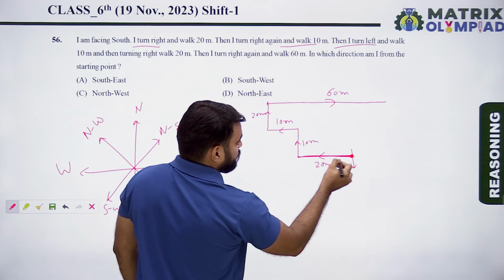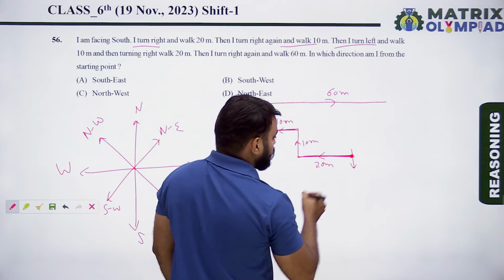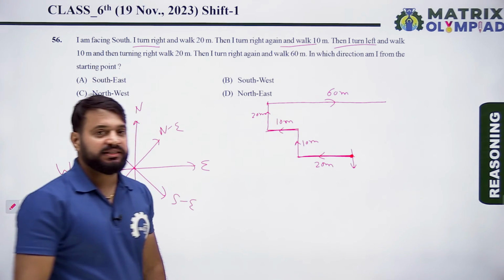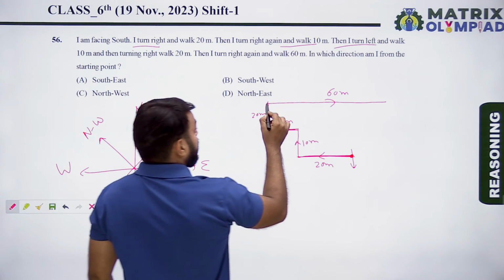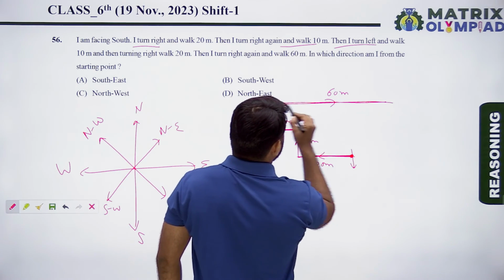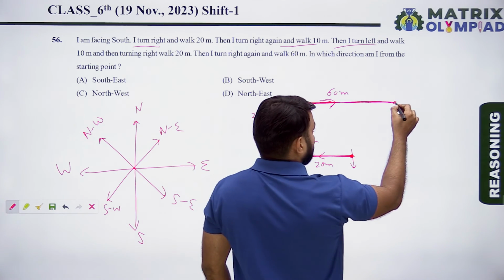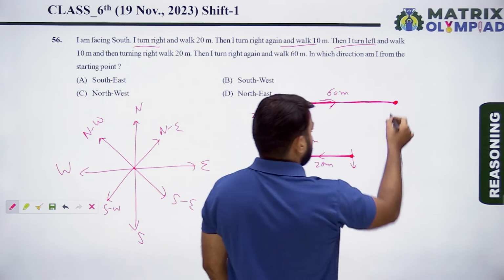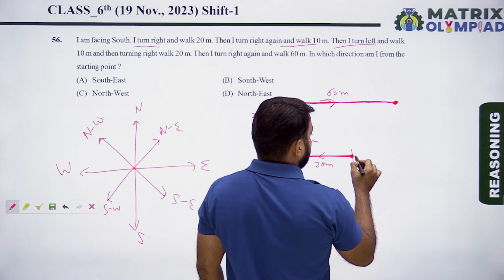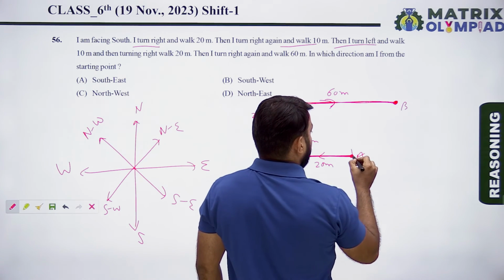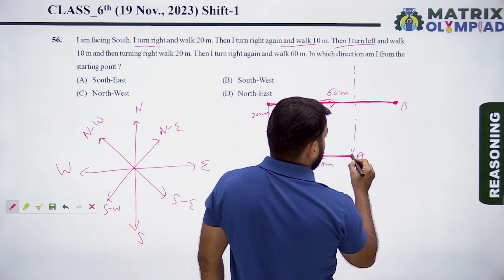I go 20 plus 10, 30 meters towards the west direction, and I go 60 meters towards the east direction. So this is the end point. This is my end point. Now find the direction of the starting point.